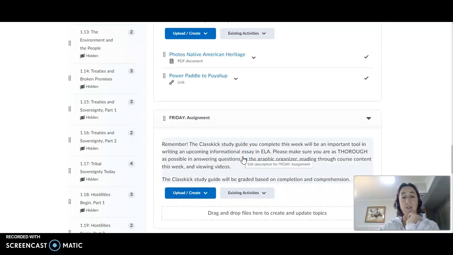And the study guide that you complete this week, which is due on Thursday, since we don't have any class on Friday. I will change this to state Thursday, is what you are earning credit on this week.